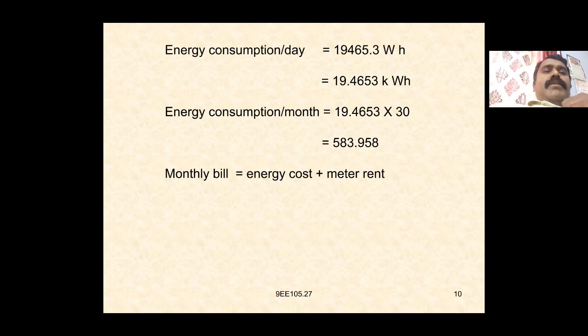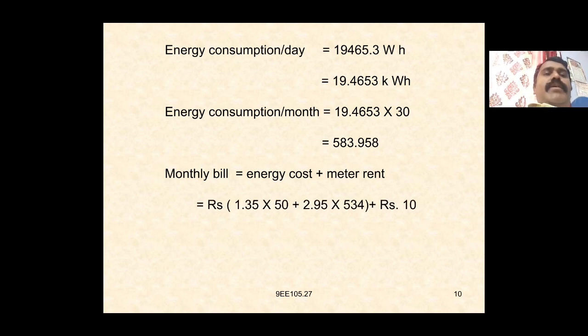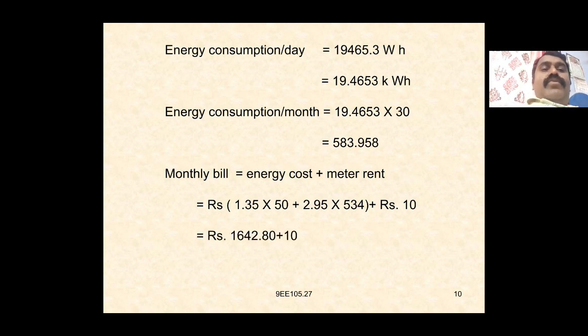Again, the monthly bill, that is energy cost plus meter rent. Given energy cost, that is rupees 1.35 into 50 plus 2.95 into 534 plus rupees 10, which is equal to rupees 1642.80 plus 10 here.